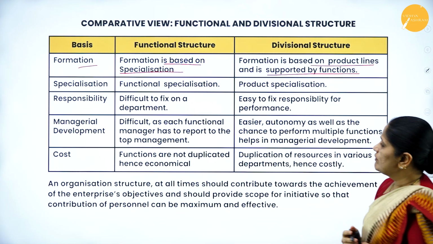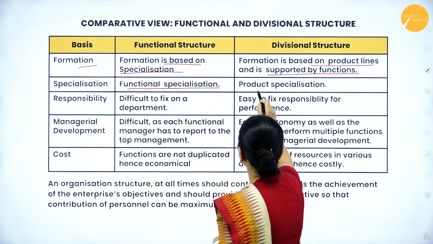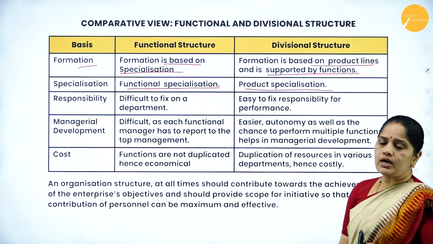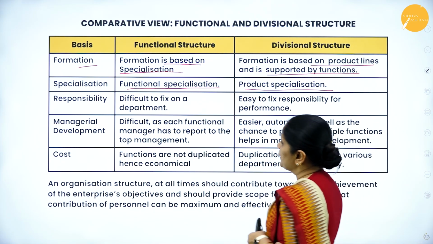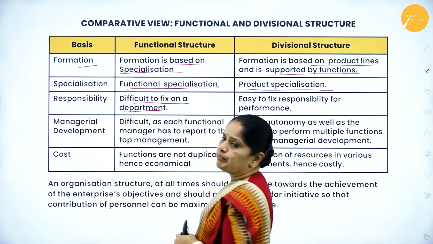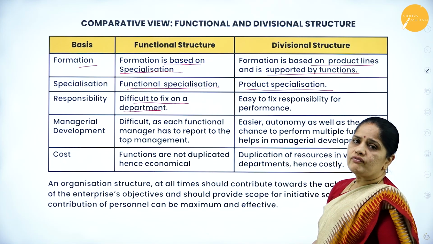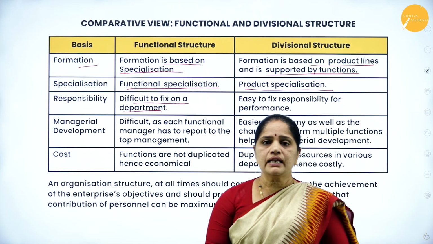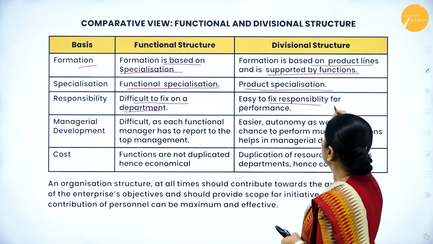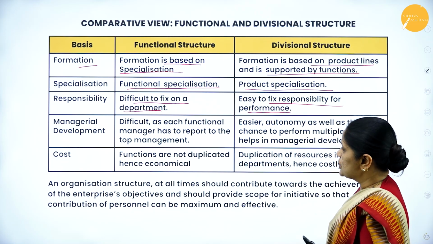So here we have functional specialization, whereas in case of a divisional structure, it is a product specialization. Now, in a functional structure, it is difficult to fix responsibility on one particular department. But it is easy to fix responsibility and performance in a divisional structure.